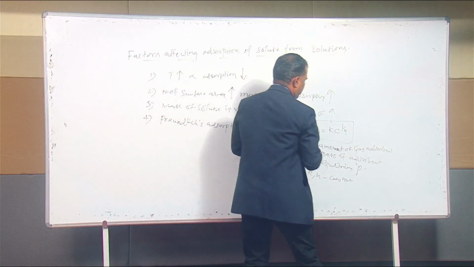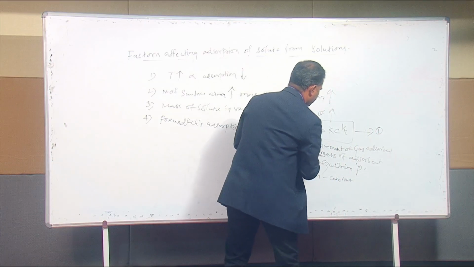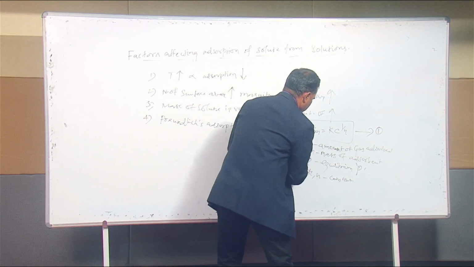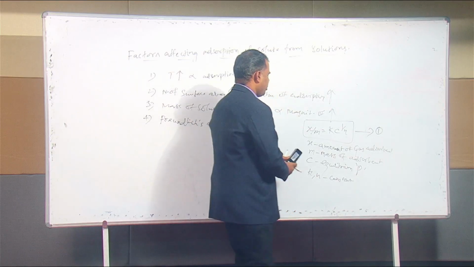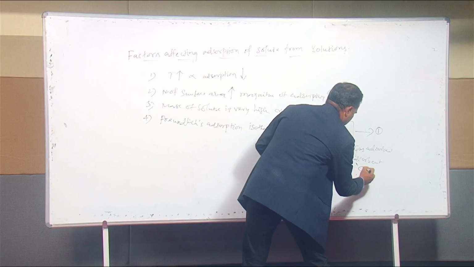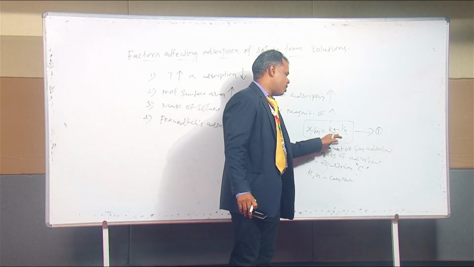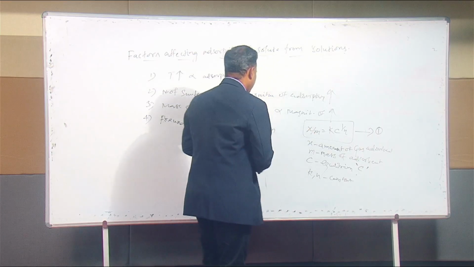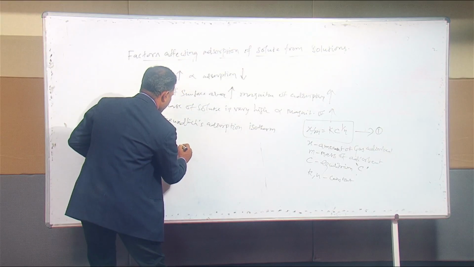This is equation 1. For this equation we are going to take the logarithm. Instead of pressure, you put the equilibrium concentration C. It is a simple thing. What about the logarithmic form?